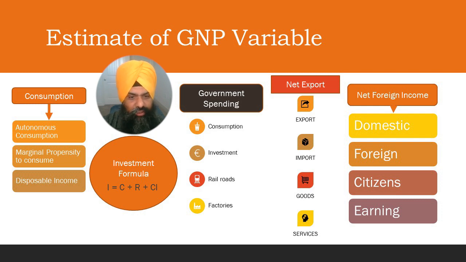The formula to calculate net export is equal to export of goods plus export of services minus import of goods minus import of services. Net foreign income can be calculated by subtracting net earning by foreign citizens from the nation, called EEI, from net domestic citizen earning from overseas investment, called NDI.